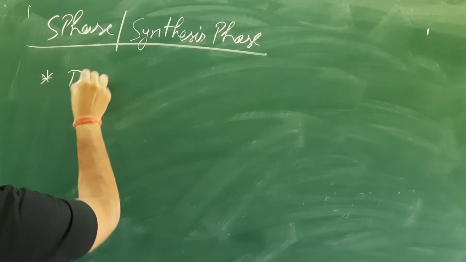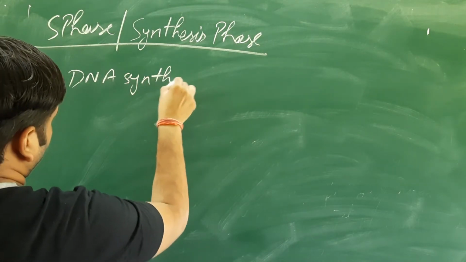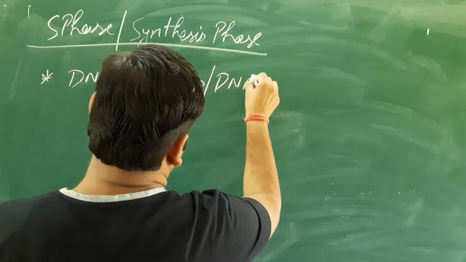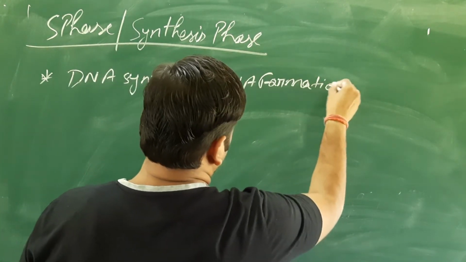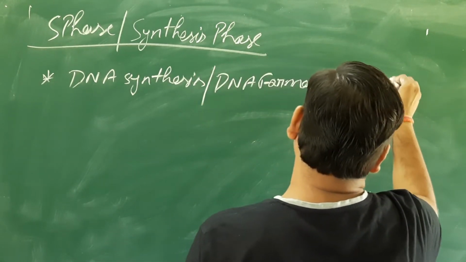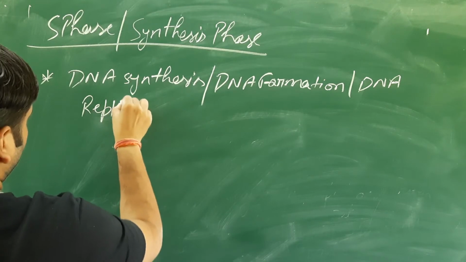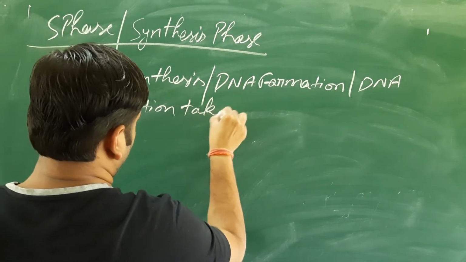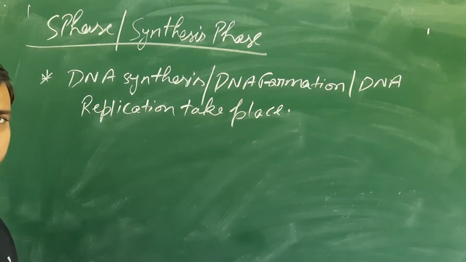DNA synthesis, or we can say DNA formation, or we can say DNA replication takes place. Okay.